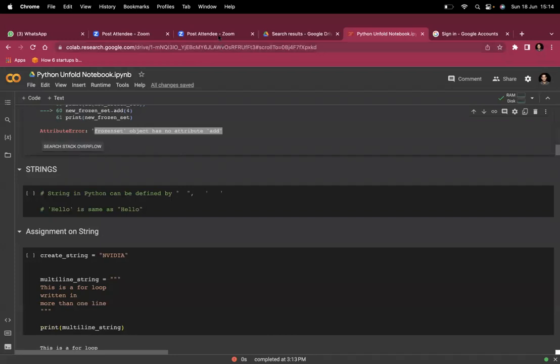Do you guys understand this core concept, mutability, immutability, and all? Can anyone type? Yes. Okay.